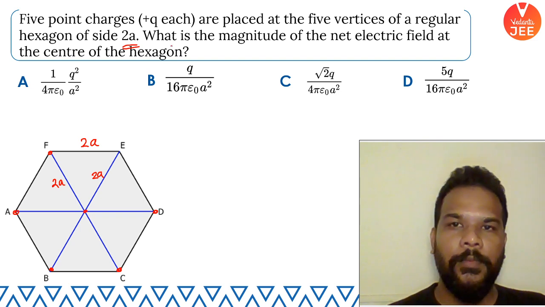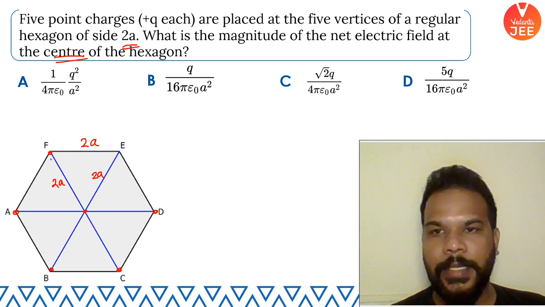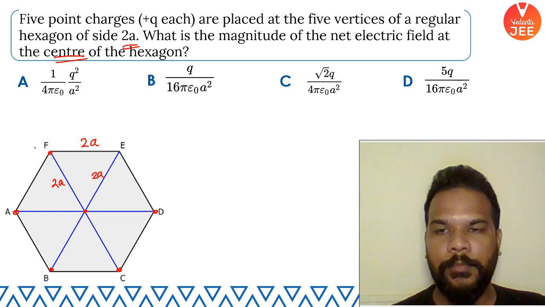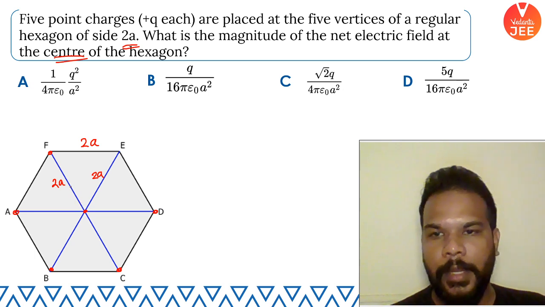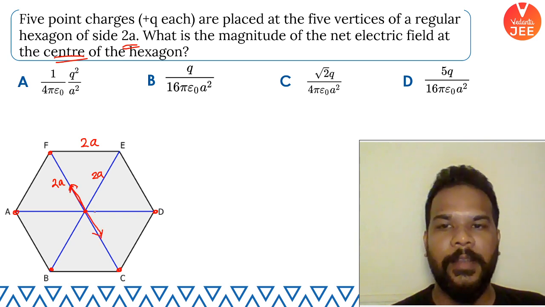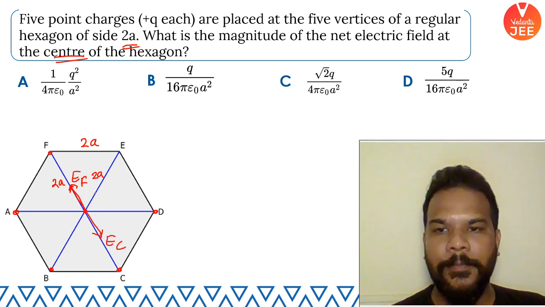So guys, the question is asking what is the magnitude of the net electric field at the center of the hexagon. Now, the interesting thing to see here is that if I look at charge F and charge C, they both are basically trying to send electric field away from them, and both of them will have equal and opposite electric field. So EF will cancel EC.